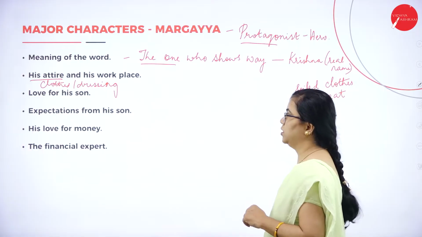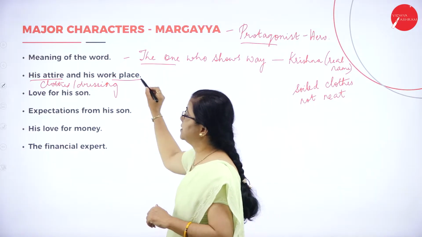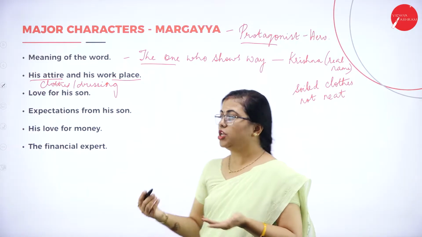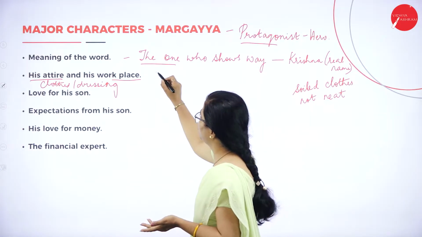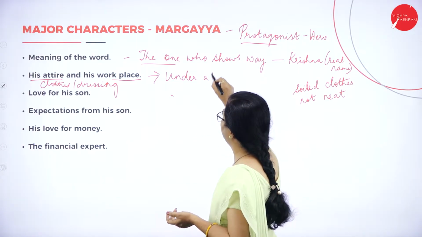Okay, so we'll start with this. We spoke about the dress he used to wear. Then his workplace. Where does he work? Which is the place he works? There you can mention he used to work under a banyan tree.